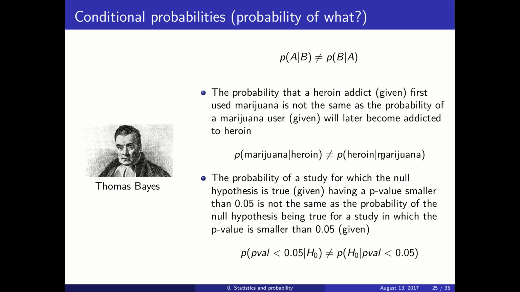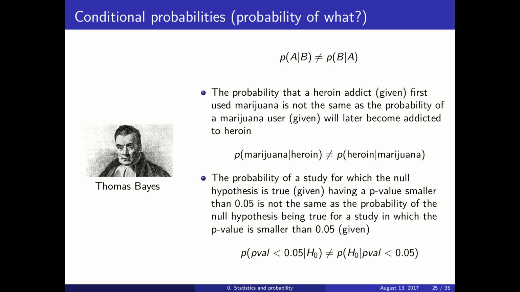Probably one of the two is much higher than the other. If you are already addicted to heroin, you probably started with marijuana. But if you start with marijuana, it is not very sure that you will end up addicted to heroin. And these are a little bit more fuzzy.